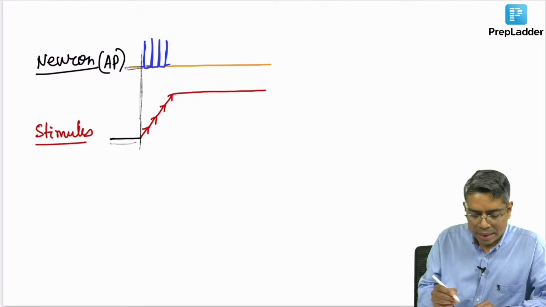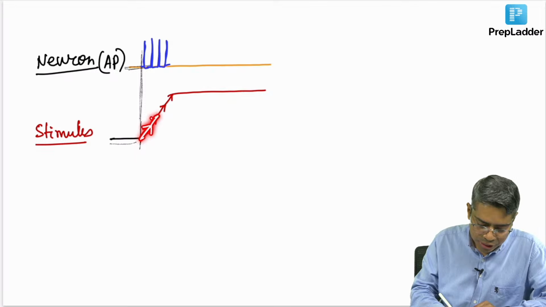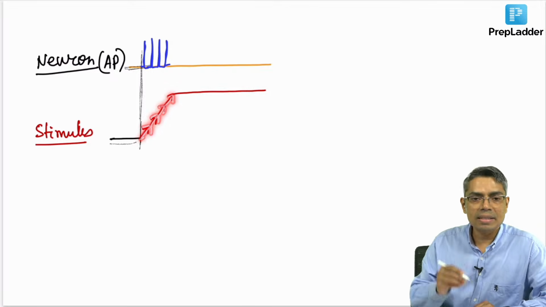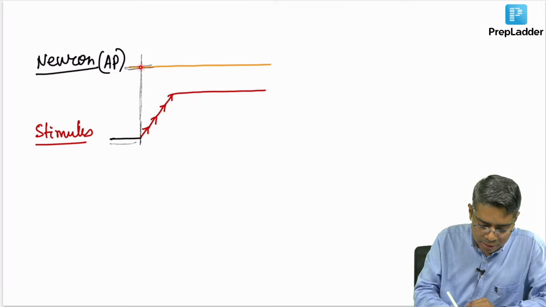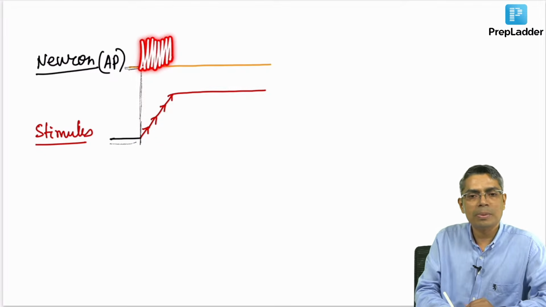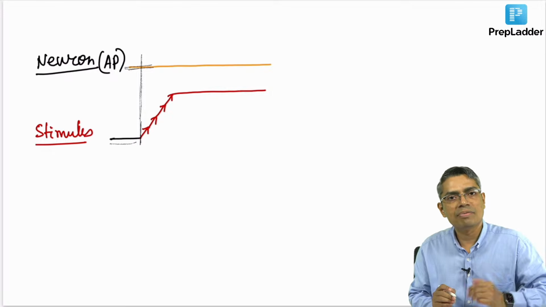Whenever I am increasing the strength of the stimulus, whenever I am increasing the depression on the skin, what will happen to the action potential? The frequency of the action potential will increase more and more. More the depression, more will be the increase in frequency.